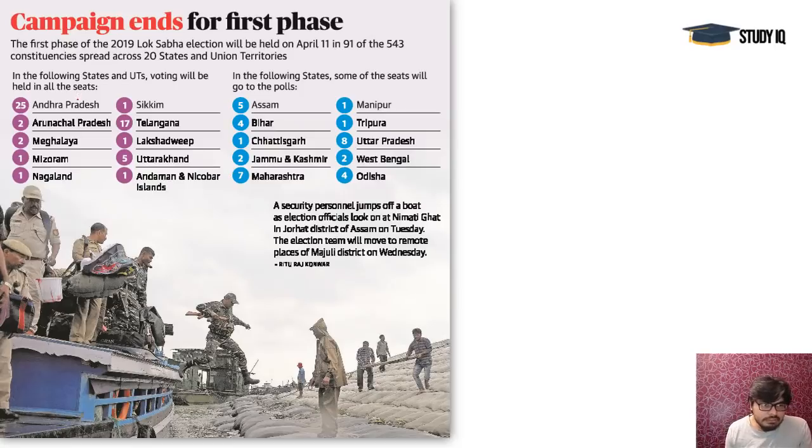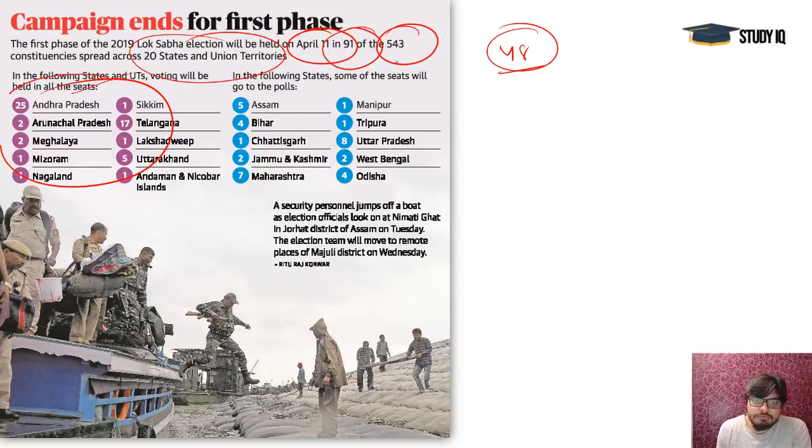Before that, the polls are going to start from tomorrow, and 48 hours prior to the first phase there is a rule that the campaigning must stop, so it has stopped for the first phase. You should also remember that assembly polls are also happening for these states. These are not only Lok Sabha polls, some states are also going with their assembly elections, so that is important. In total, 91 parliamentary constituencies out of the total 543 constituencies in India will go into polls, and these 91 are spread across 20 states and union territories, so that's important.